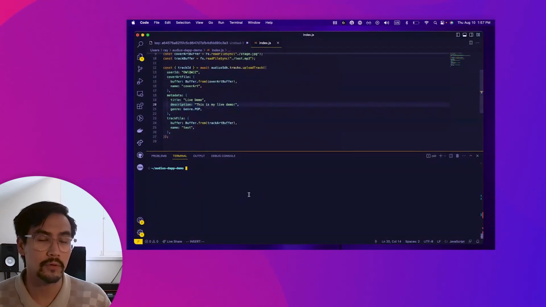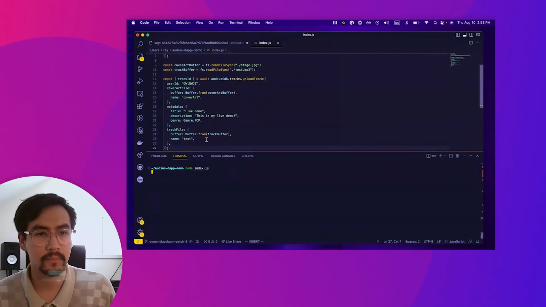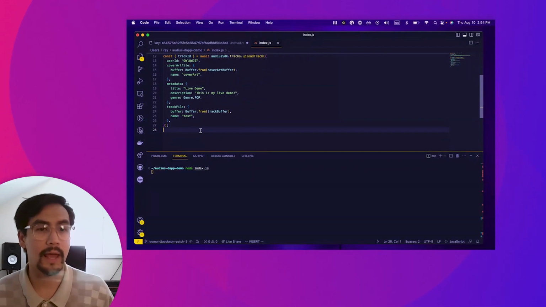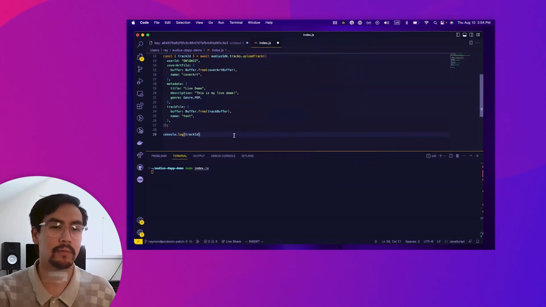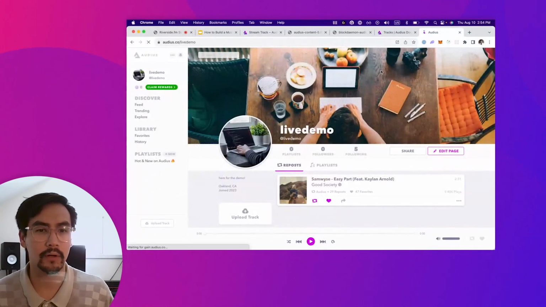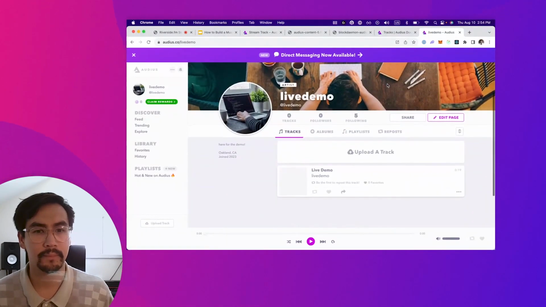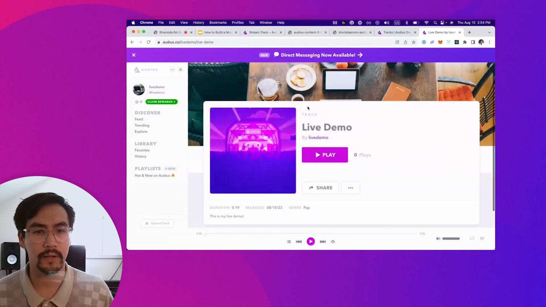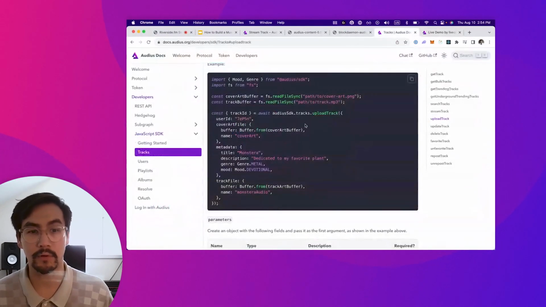And after this is done, we should be able to see this on my profile page. It would have been a great idea to add a log to print out the ID after this gets uploaded so we could fetch it again. But before I run that, let's go check over here on our live demo profile and see if this did work. All right, here is our live demo track. And the fields that we set, the genre is pop, release date is today, and it includes the duration of the track.